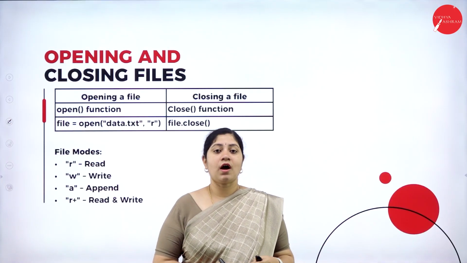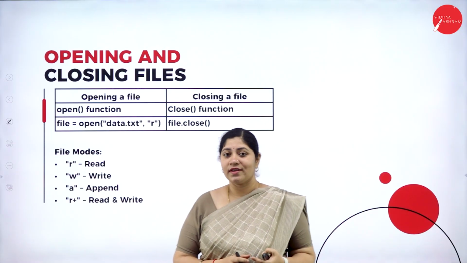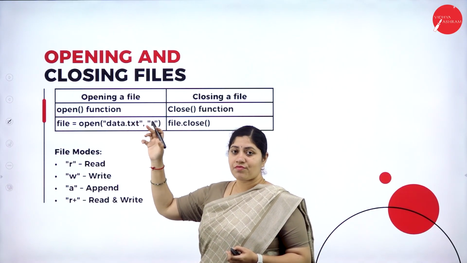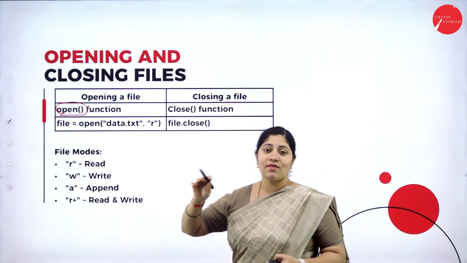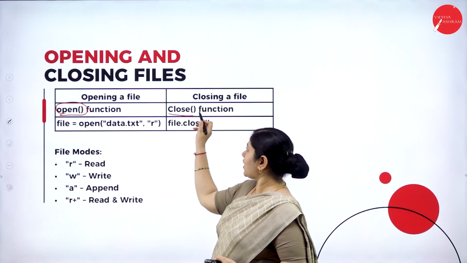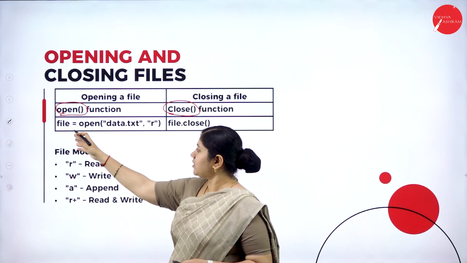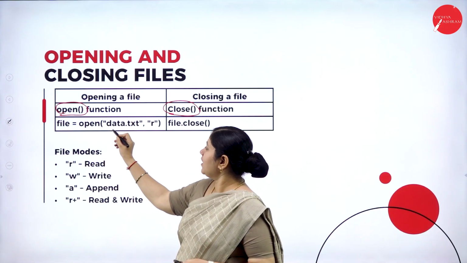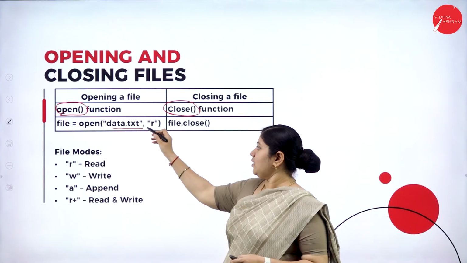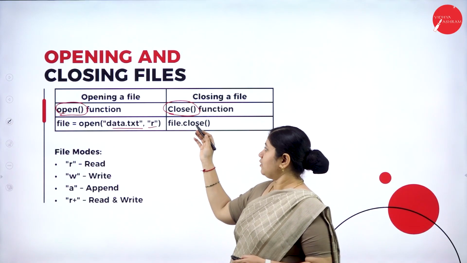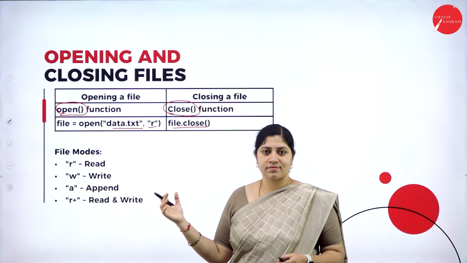Correct? Now let's see how to go with completely opening as well as closing a file. So if you want to open a file, then we can go with the keyword open. Similarly, if I want to close a file, then I can directly go with the close function. Yes, let's see the syntax with an example, that is file equals open, followed by the data that we are requesting to open, followed by a variable. But with respect to close, we can directly go with file.close, right?